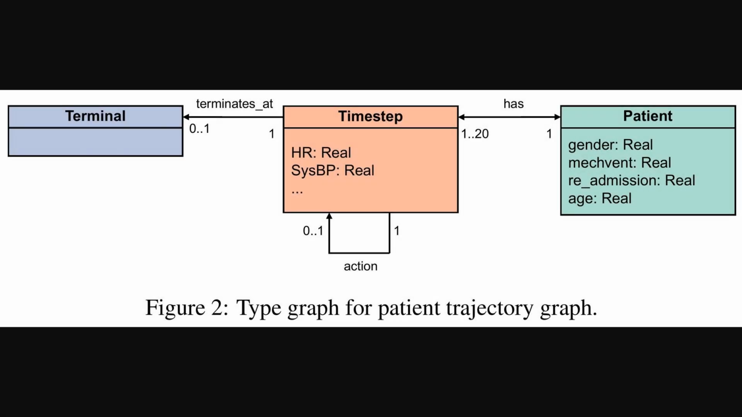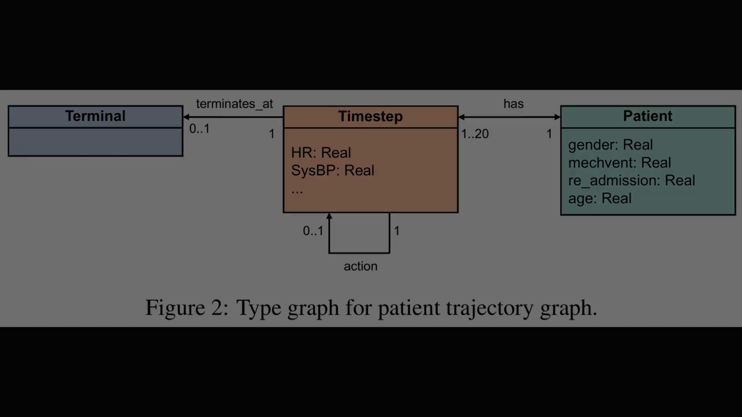So the previous figure laid out the pipeline. Figure 2 shows the type graph that defines each trajectory as a dynamic heterogeneous graph, which standardizes nodes and edges for encoding. A single patient node carries time-invariant attributes like gender and age, while many time-step nodes hold vitals that change over time. Directed edges between successive time steps store the action taken, and a terminal node links to the final time step to mark episode end. Bidirectional patient-to-time step edges enable message passing in both directions.